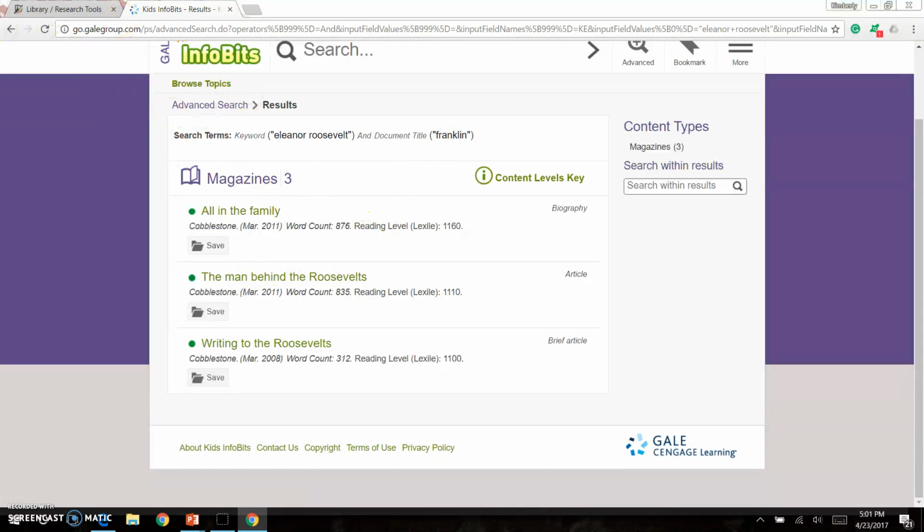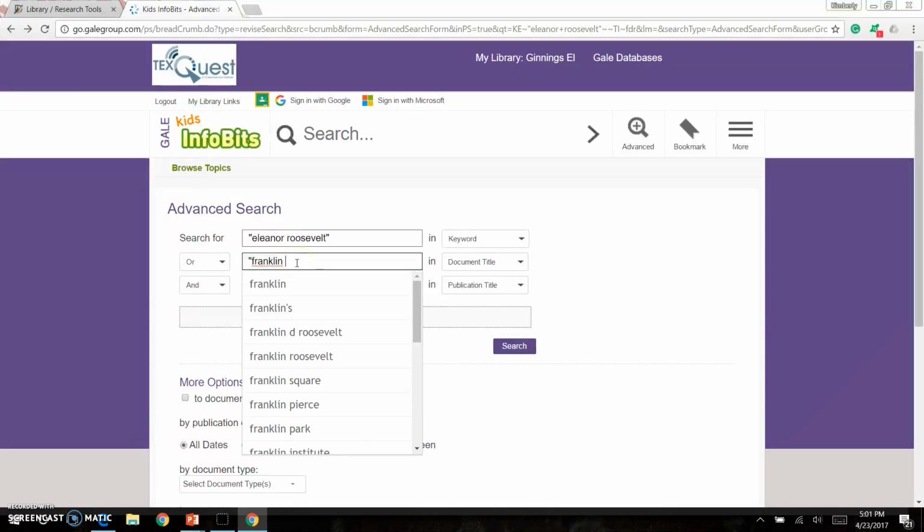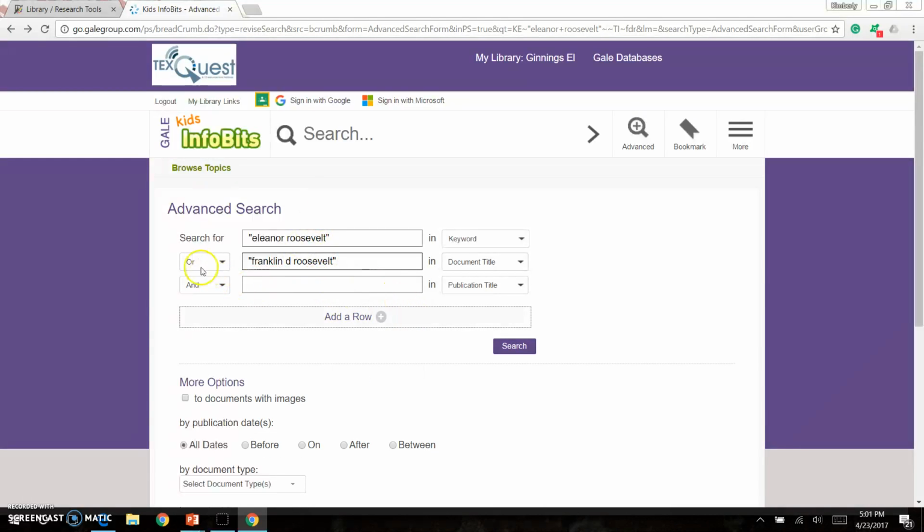If I go back and I change my search to say or, and I'll do his full name, this search will give me either Eleanor Roosevelt or Franklin.